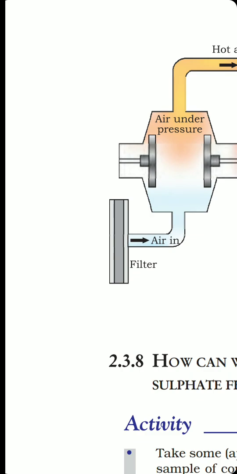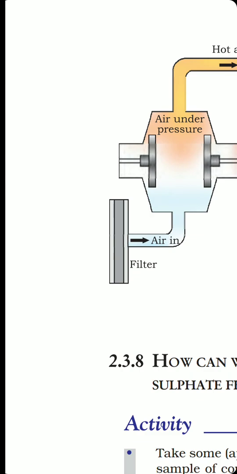So first of all, there is a filter. As you can see, from the filter, the air is filtered out and is inserted into the setup. As and when the air is entering into the setup, there are two pistons that are creating a pressure over the air to compress it. That means the air is compressed at the very first stage.